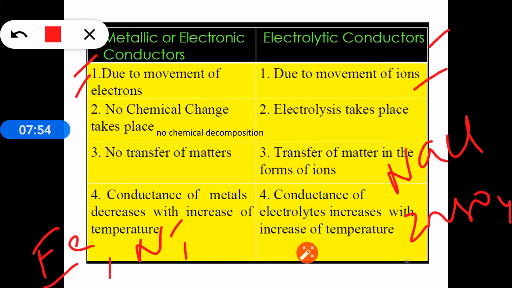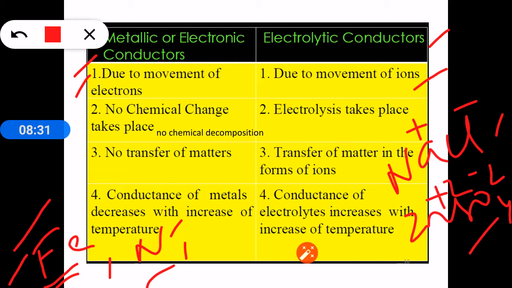In metallic conductors, the flow of current is because of the movement of electrons in these metals, whereas in electrolytic conductors there are positive and negative charges in the electrolyte solution. Because of the movement of these cations and anions, or positive and negative charged species, current will be carried. So charge carriers in electrolytic conductors are ions, whereas charge carriers in electronic conductors are electrons.